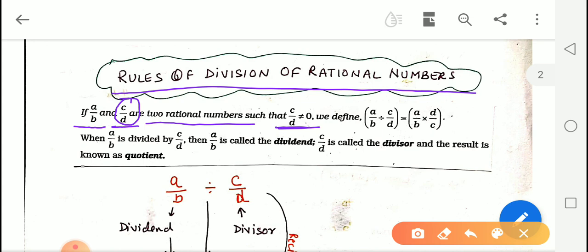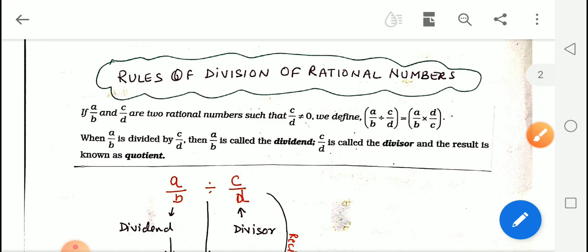Then A upon B divided by C upon D will be equal to A upon B into D upon C, in which A upon B is called the dividend and C upon D is called the divisor, and the result is known as the quotient. Now let us understand this with an example.